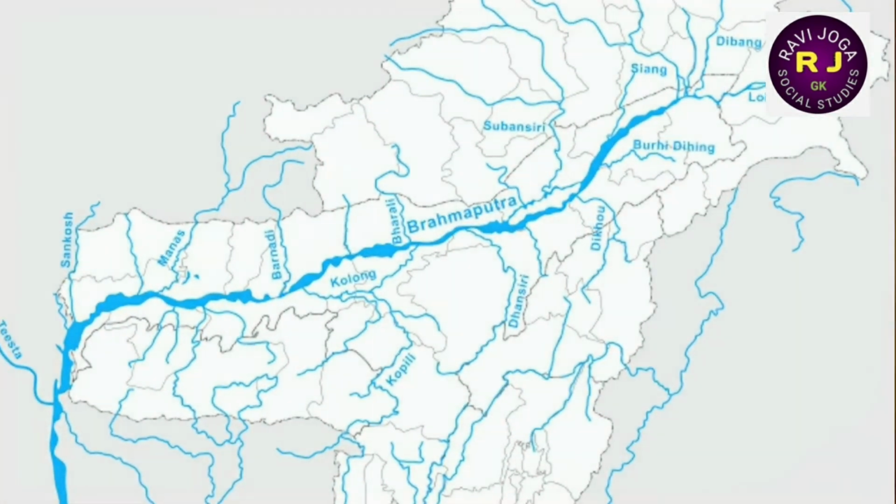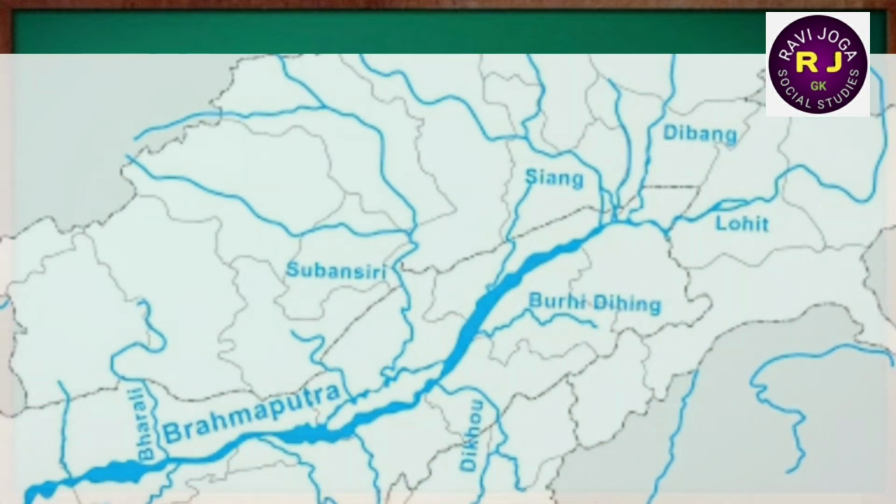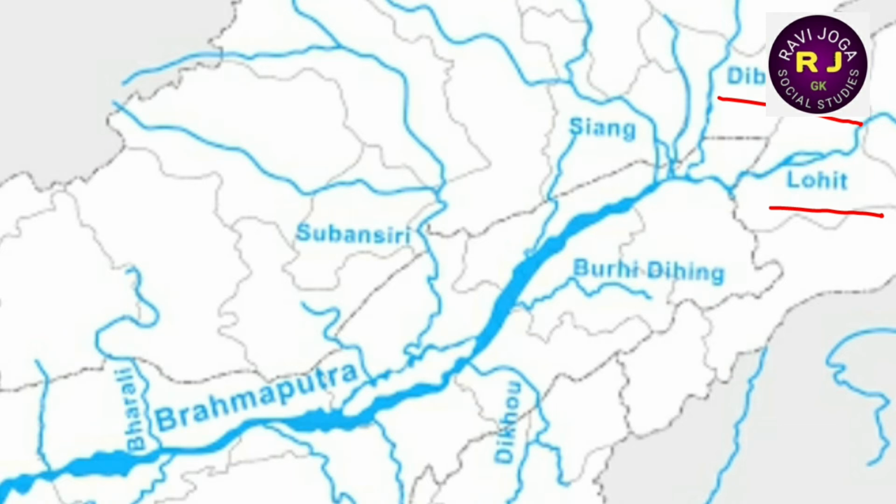It enters in a great loop southwest through Arunachal Pradesh in India, first as Siang and then as Dihang. The Dibang and the Lohit are the two tributaries of the Brahmaputra. By joining these two tributaries, the river is known as Brahmaputra.